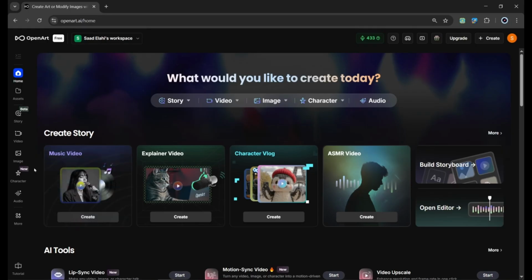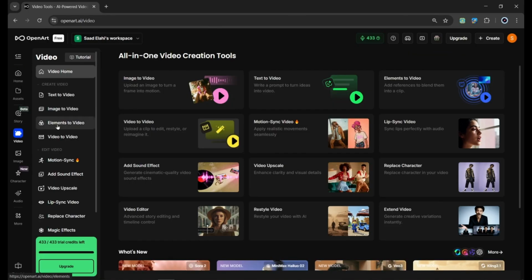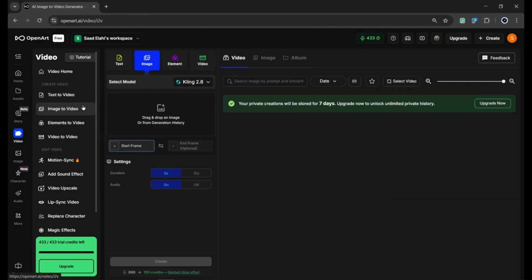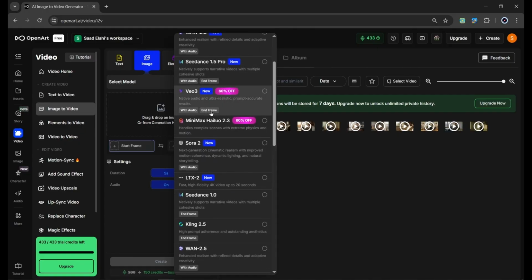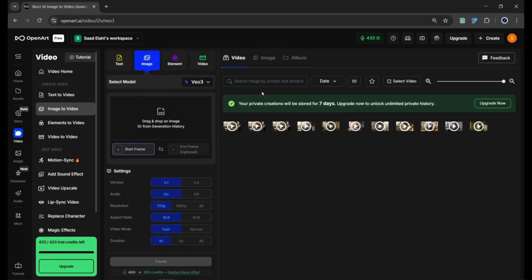For video generation, we're going to use Veo 3, which creates the most realistic transitions. Open OpenArt and navigate to the video section, then click on Image to Video. You'll see several model options available here like Kling, WAN, and C-Dance. And while any of these can work, we specifically need Veo 3 for the best results. This is where you'll upload your images.